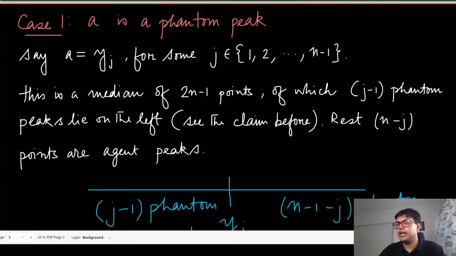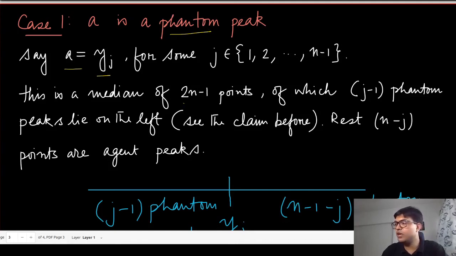So as we said, there could be two cases. The median could be a phantom peak. So let's say A is equal to yj for some j in this set. So what does a median mean? Median means that you have a total of n minus 1 phantom peaks and n agent peaks.